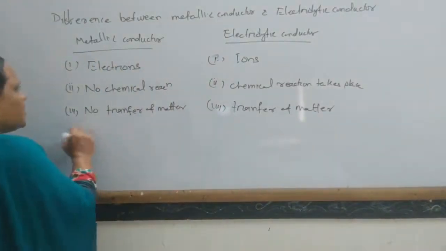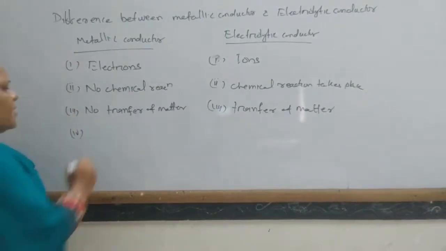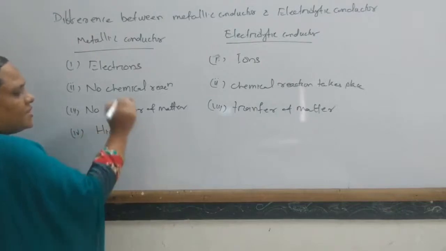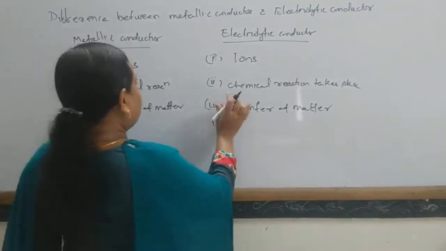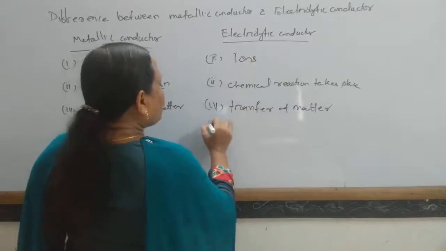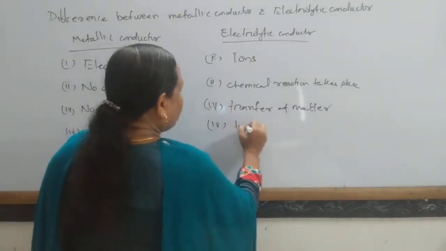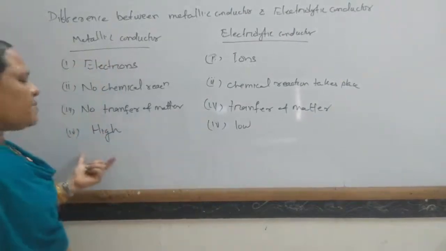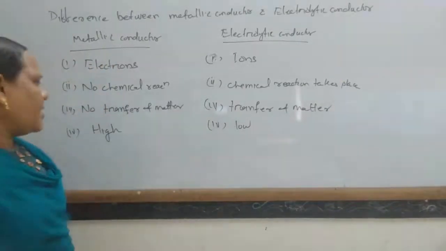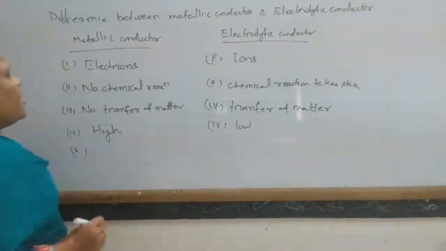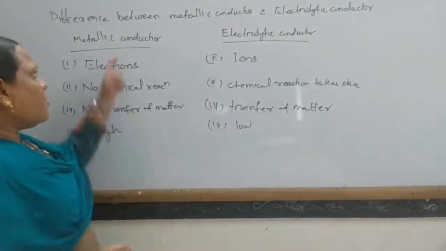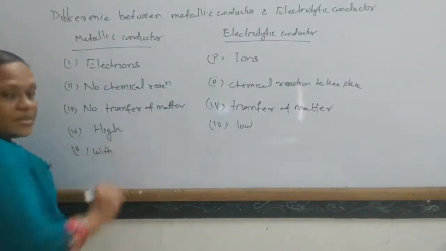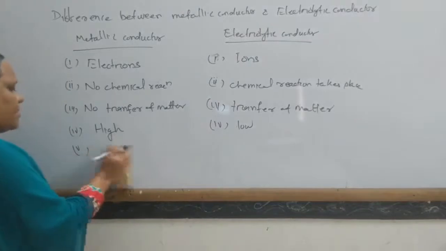In a metallic conductor, generally the conductivity is high, the conductance value is generally high, and in an electrolytic conductor the conductance value is generally low. Next, with increase in temperature, the conductance value decreases.